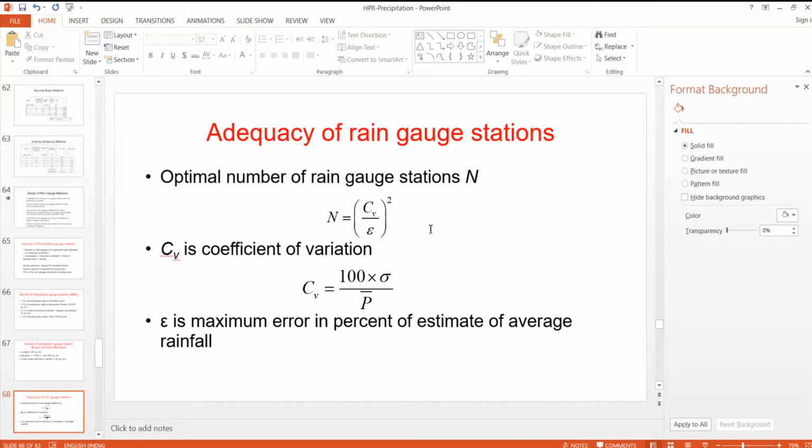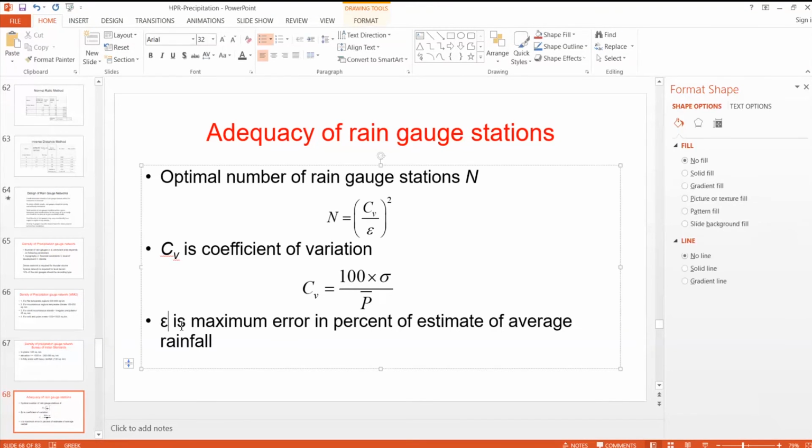Adequacy of rain gauge stations. There is a methodology to find how many rain gauge stations should be provided in a given catchment. The optimal number of rain gauge stations N is equal to (CV divided by epsilon) squared, where CV is the coefficient of variation, that is 100 times the standard deviation divided by the average rainfall, whereas epsilon is the maximum error permitted in the estimation of average rainfall.